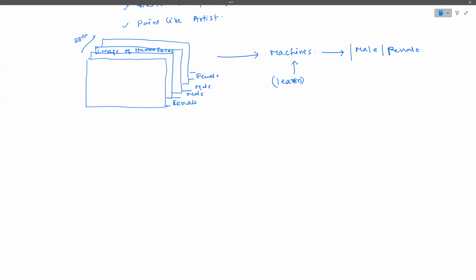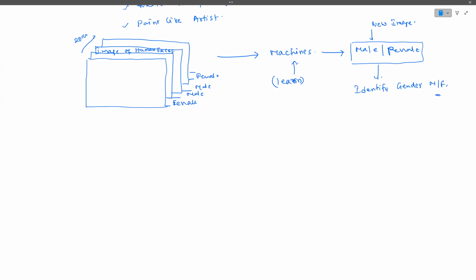Now, what happens after they have learned something about the male and female images? Whenever we give a new image, these machines can identify the gender of the person in the image, whether it is male or female.